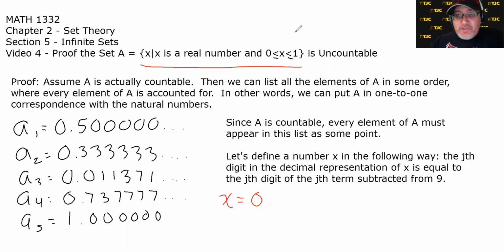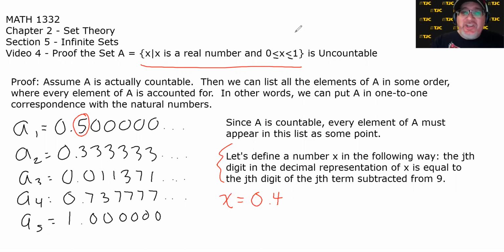For the first decimal digit, we're going to take the first number in the list, and we're going to subtract its first digit from 9. That's all this is saying. 9 minus 5 is 4. By the way, subtracting it from 9 guarantees it will be different, because there's only one number you can subtract from 9 and get the same result, and that's 4.5. But these digits are digits. They're not decimals in their own right, so I'm never going to get the same number.